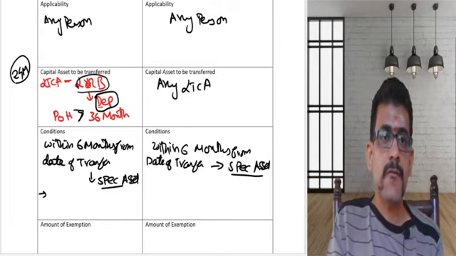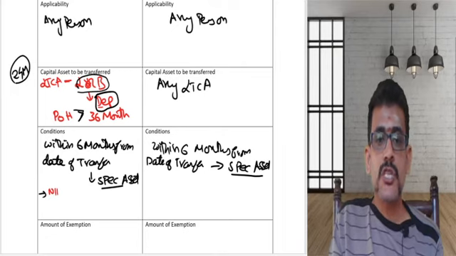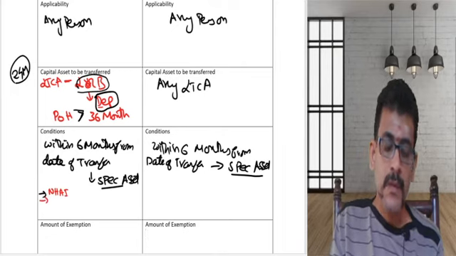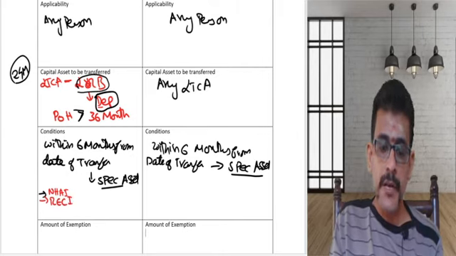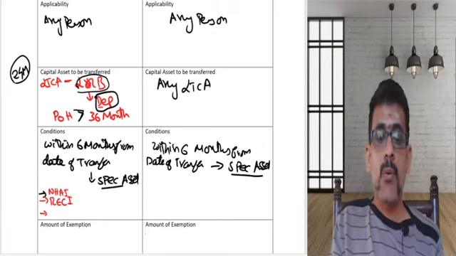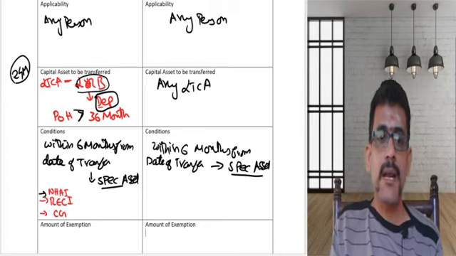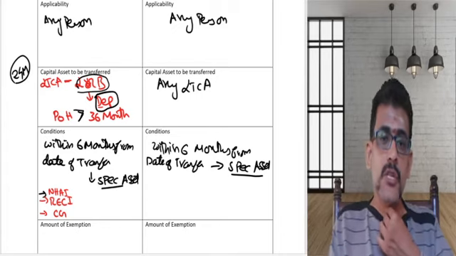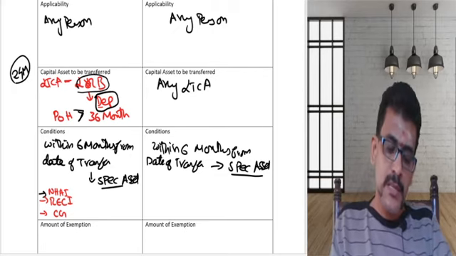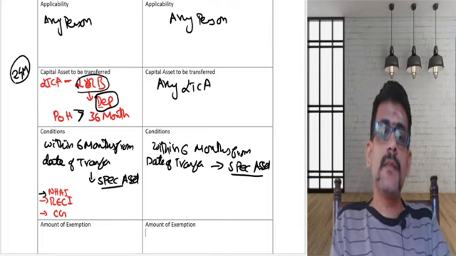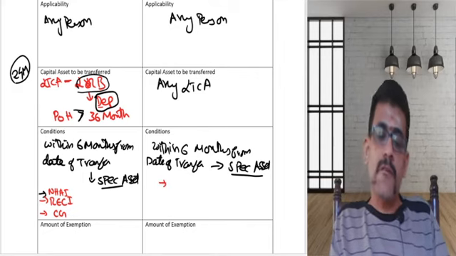The specified asset for this purpose is nothing but any sort of bonds issued by National Highway Authority of India, any sort of bonds issued by Rural Electrification Corporation of India, and any sort of bonds issued by central government. If you are purchasing any such bonds to invest the capital gains, and that is purchased within a period of 6 months, I can say that you have complied with the conditions.